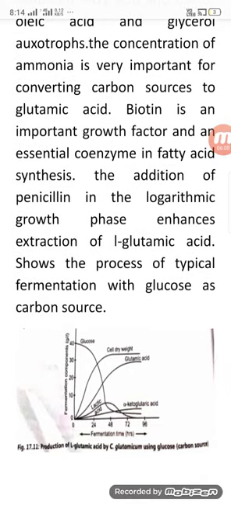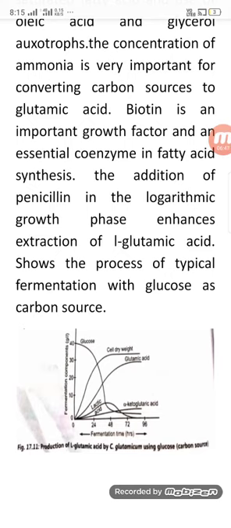In the flow diagram of L-glutamic acid production by Corynebacterium glutamicum using glucose, the cell dry weight increases rapidly with fermentation time up to a peak and then becomes constant, while glutamic acid increases up to a limit, and alpha ketoglutarate increases comparatively.